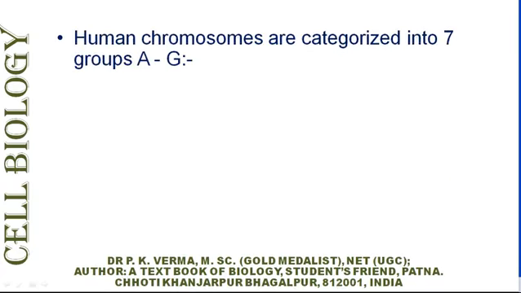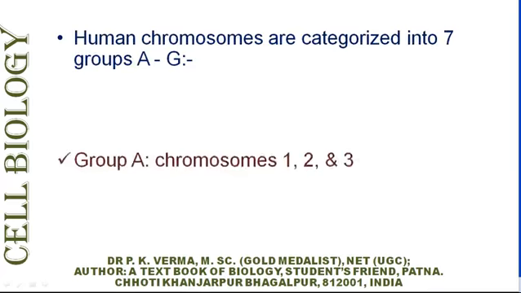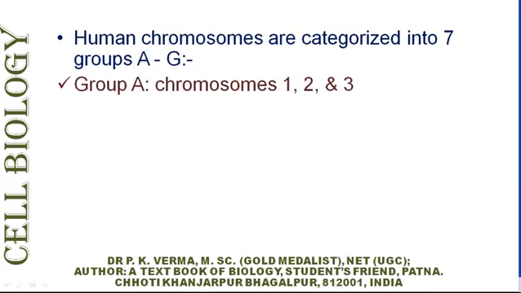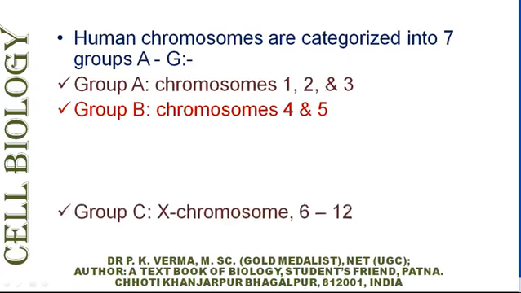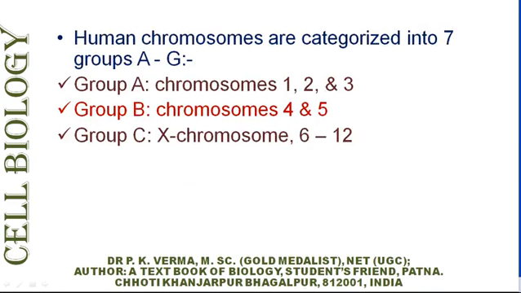So human chromosomes are categorized into 7 groups. Group A contains chromosomes 1, 2 and 3. Group B contains 4 and 5. In group C, the maximum number of chromosomes, from 6 to 12, that is 7 pairs, are there, along with the X chromosome.